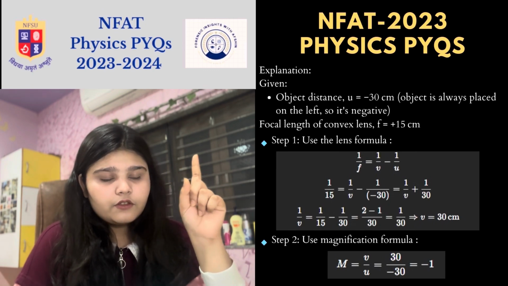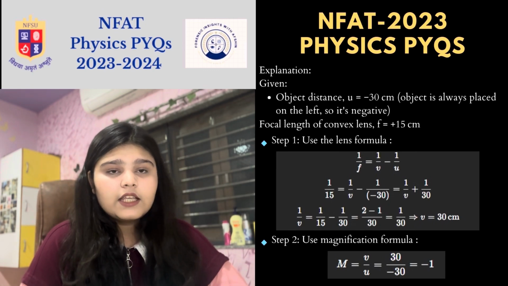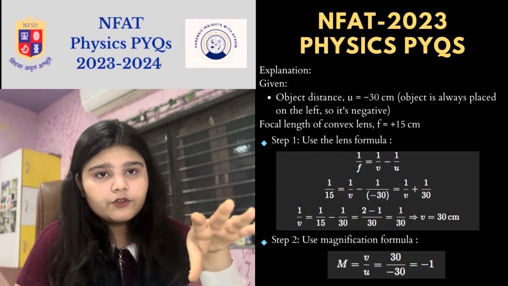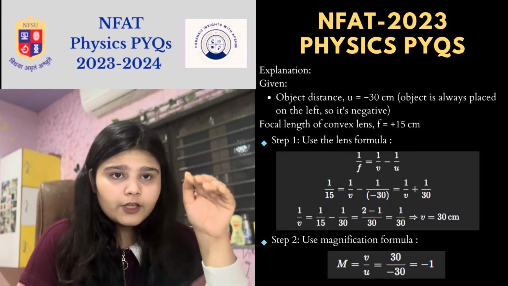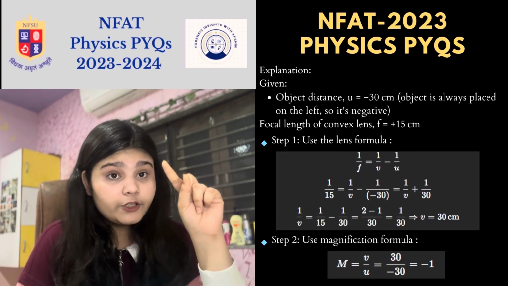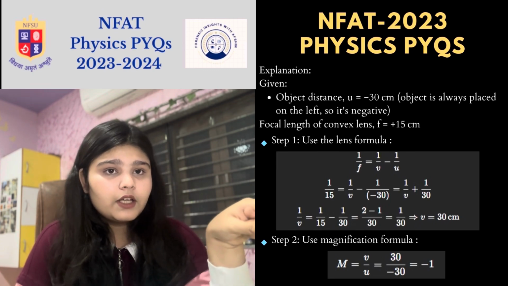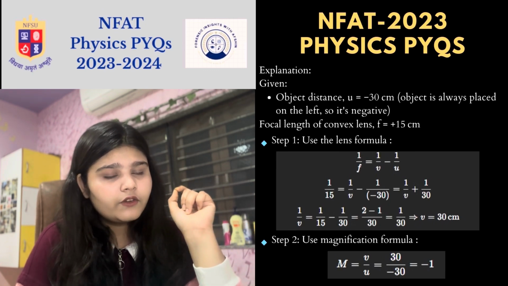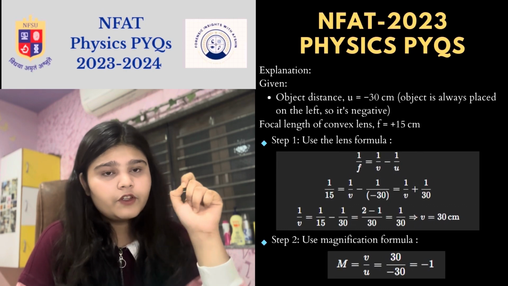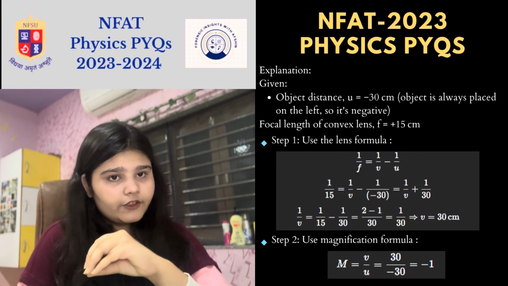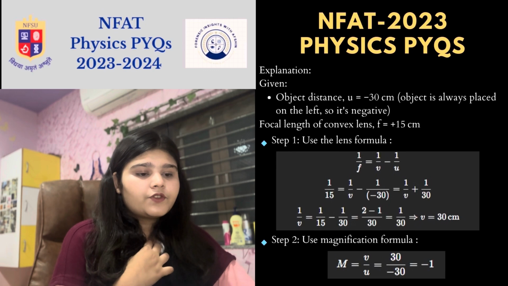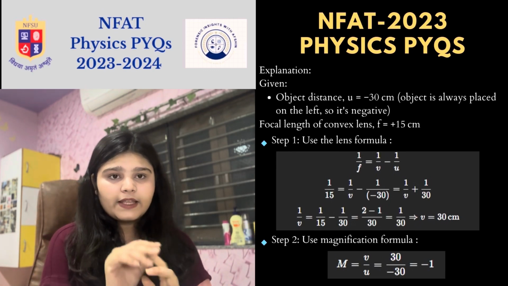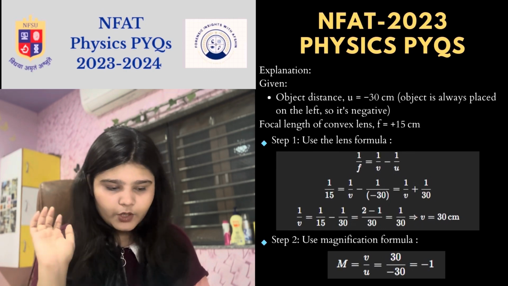And focal length we know, like they have given as 15 centimeter. So magnification की formula we know that it is m equals v by u. So we have u की value, but we need to find v. So using lens formula we will find the value of v, and then by putting the value of v and u together we'll find the magnification of it. So after calculating, as you can see on the screen, we'll get the value -1. So that's the answer of this question.